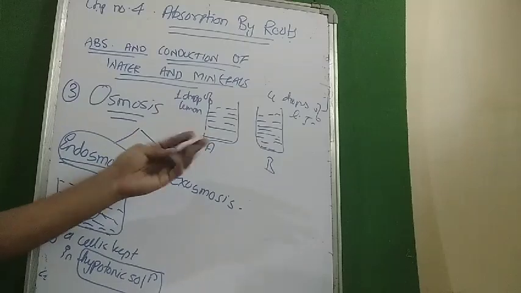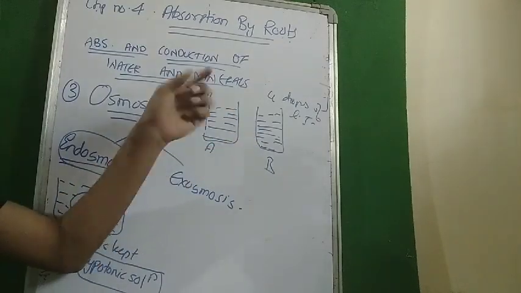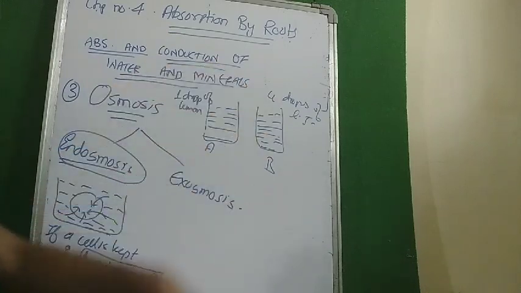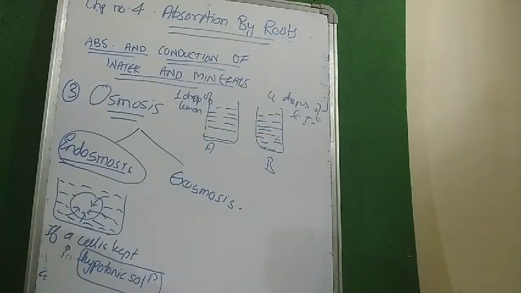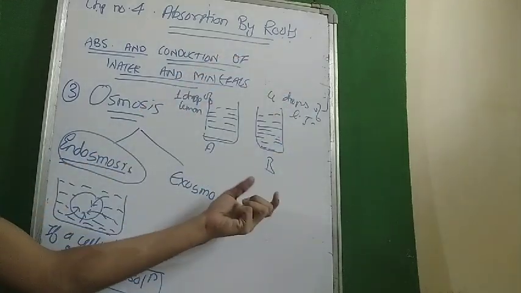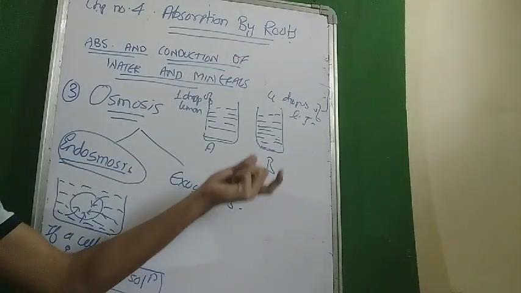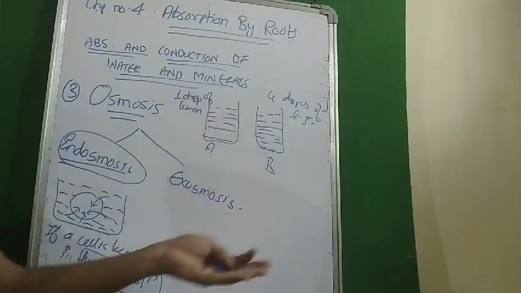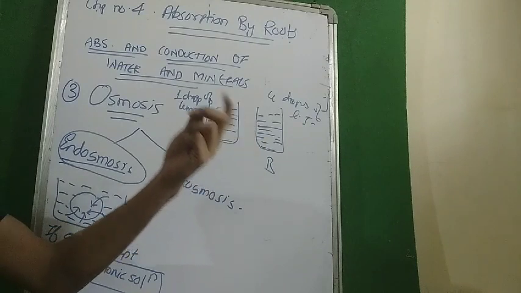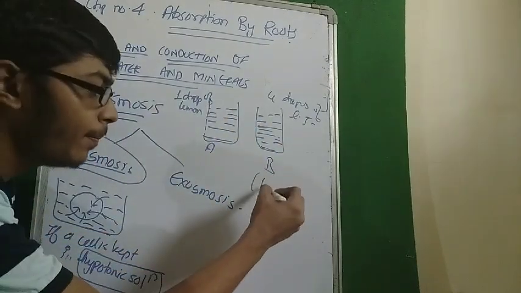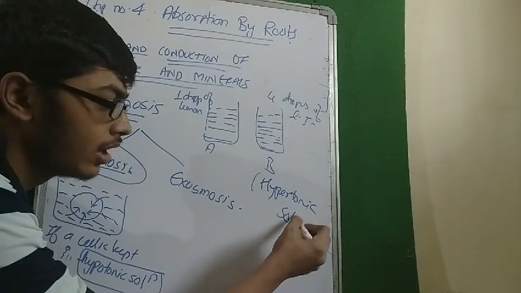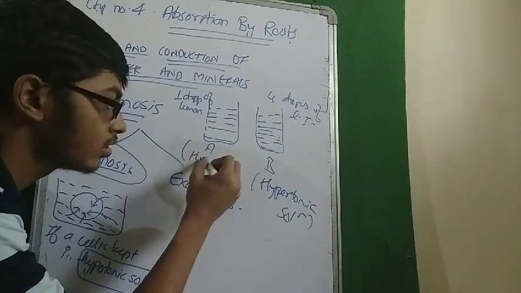They both have an equal level of water, but the lemon juice added here is the solute, so there is more in B. So the more concentrated solution is B because it has more solute. The more solute, the more concentrated the solution. So this is the hypertonic solution, because it has more concentration, and the other is the hypotonic solution.